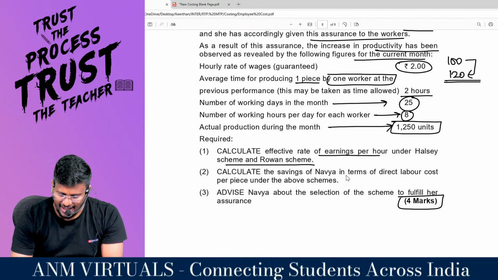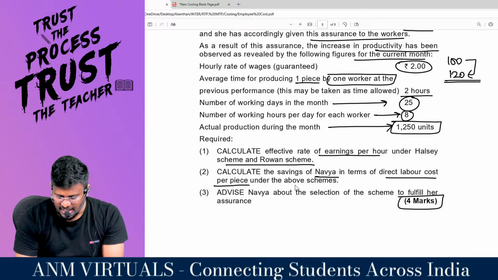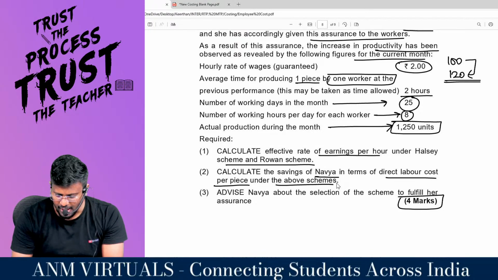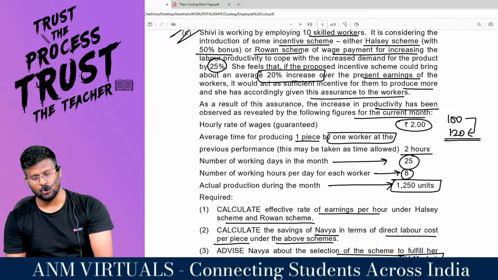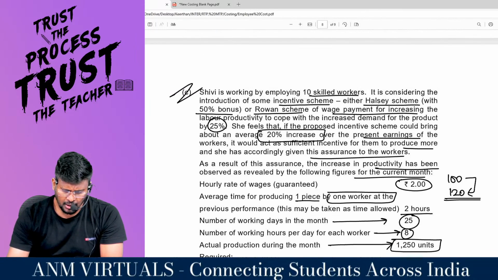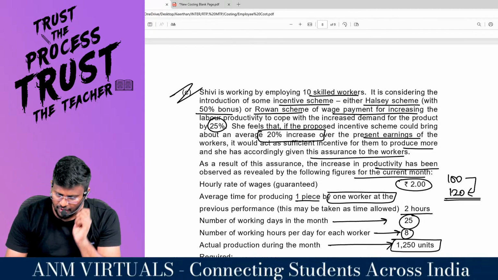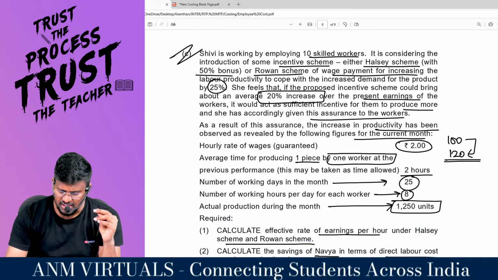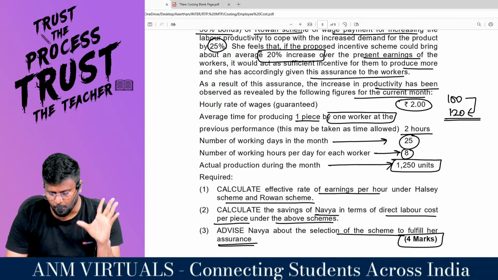Calculate the savings of Navya in terms of direct labor costs per piece under the above schemes. What are the savings you are having? Advise Navya about the selection of scheme to fulfill her assurance is what the question is all about, my dear lovable students. So what they are saying, currently 10 skilled workers are there in a factory. The hourly wage rate guaranteed is 2 per hour.